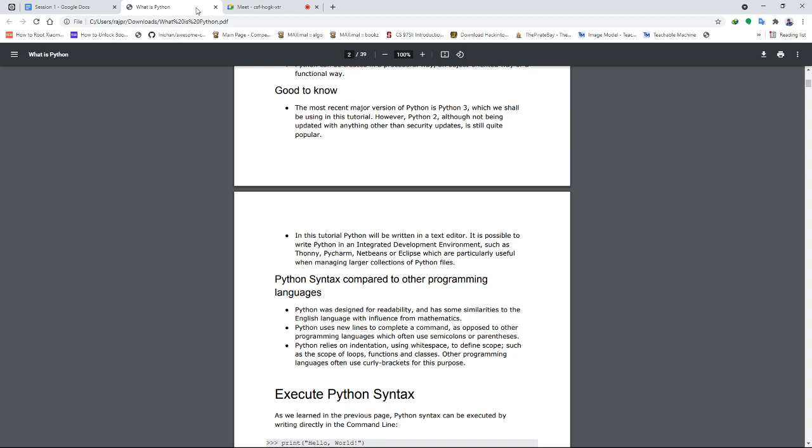Like in C++, if we had to write multiple steps, we have to specify them in braces. In Python, we don't use those here. We follow a particular indentation rule. After the if command, we just leave some spaces on purpose so that Python can understand that these statements belong to if.